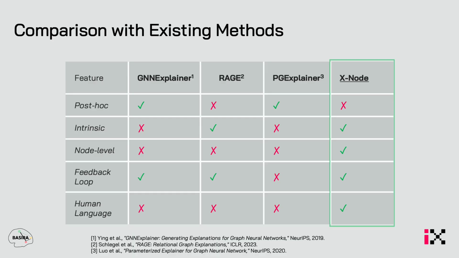Compared to existing methods like GNNExplainer, PGExplainer, and others, you notice XNode ticks all the things you really want. It's intrinsic, it gives node-level explanations, it has a feedback loop, and most importantly, it gives a human-language explanation to clinicians or people who are not technical.